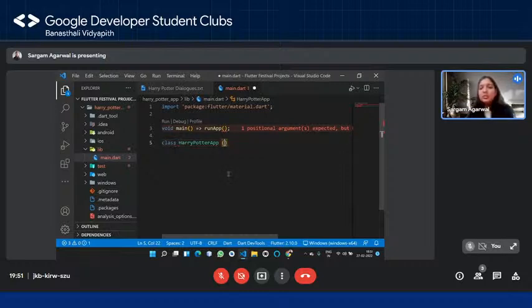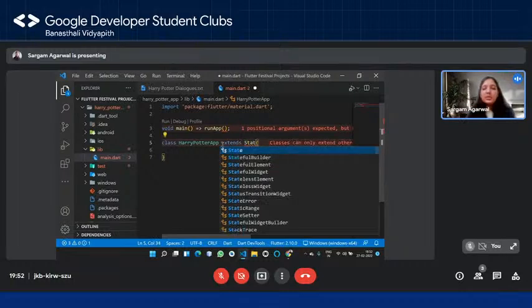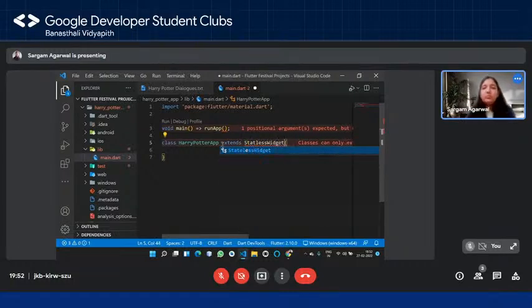And now the thing is that this is just a normal class, right? Now, how do I basically tell Flutter that this is something that needs to be rendered on screen, right? Everything in Flutter is a widget, and a widget is something that you can render on screen. So how do I tell Flutter that this is a widget? So what we're going to do is extend this class from StatelessWidget. Do you get this? So let me just correct this spelling. You basically extend this class from StatelessWidget, which is again coming from this particular package, right?